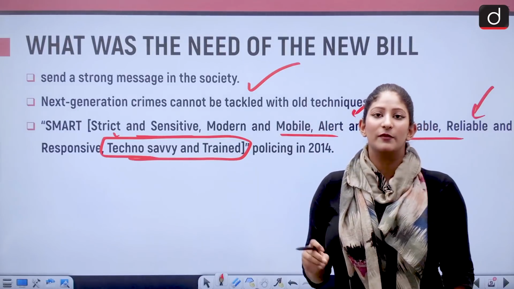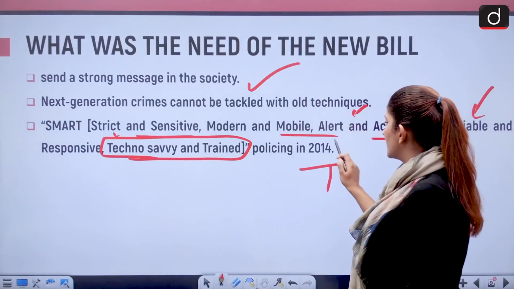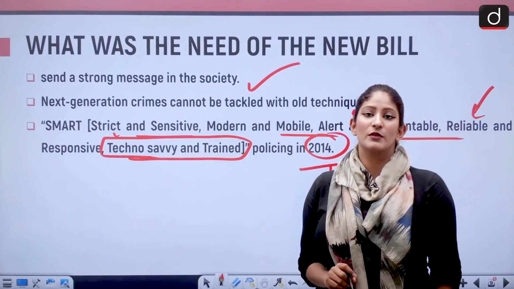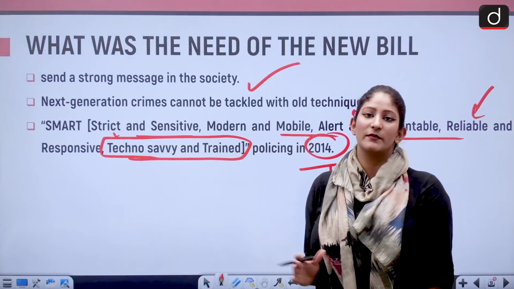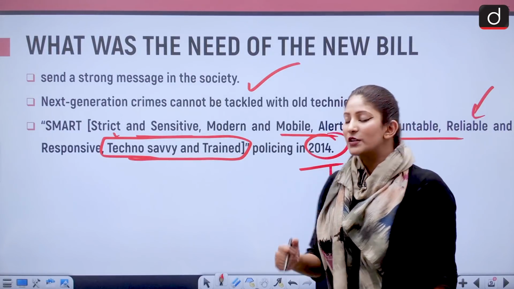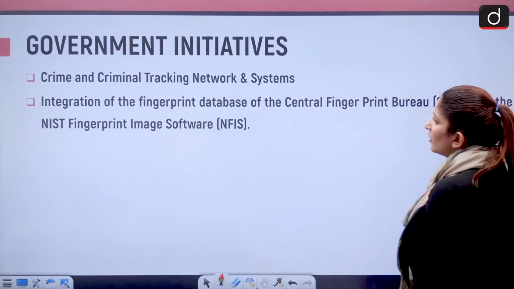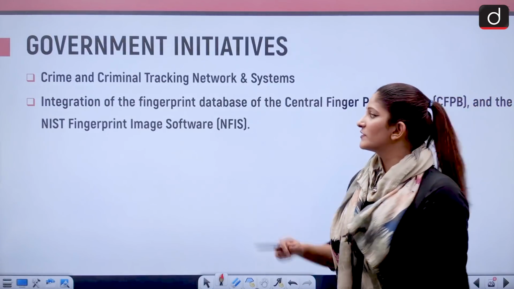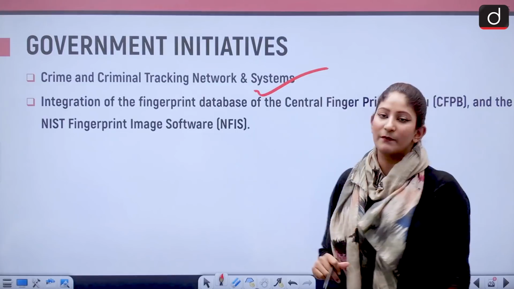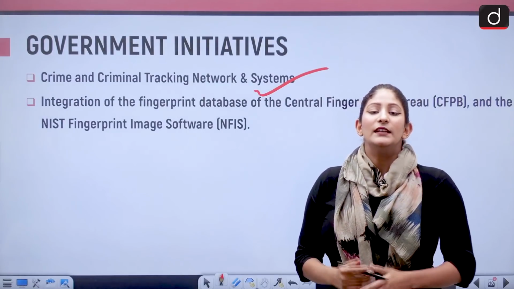This term was given by the Prime Minister himself in 2014.